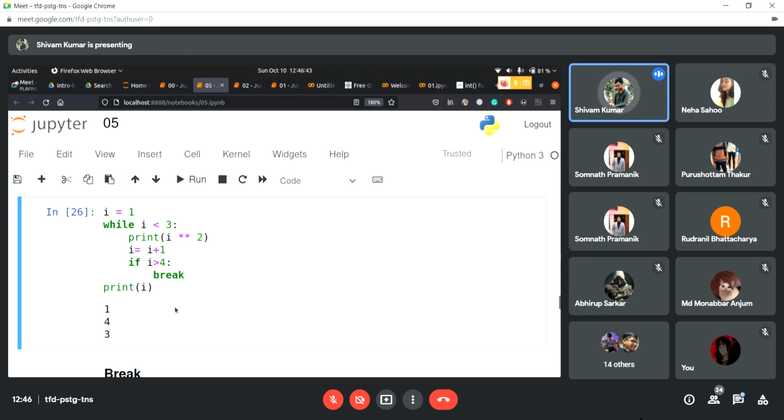It gives us control over the execution of the loop, because sometimes you forget to give the increment statement, right? If you don't give this statement, a loop may keep running endlessly. That's why we always want to keep a break statement in case we want to get out of the loop. Yes, Somnath.